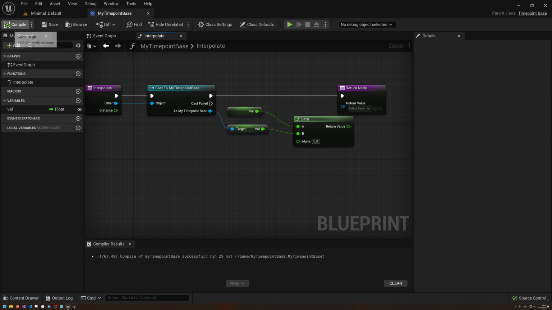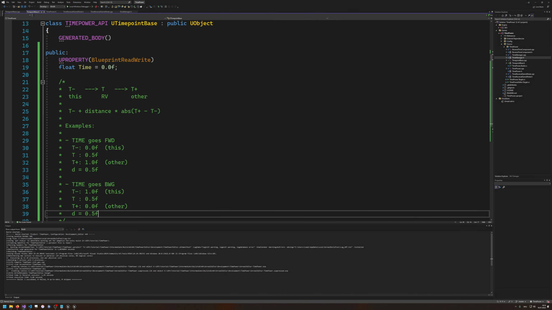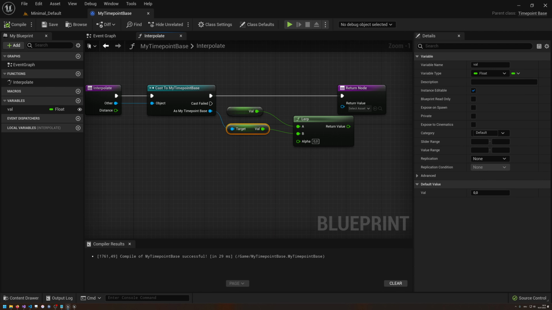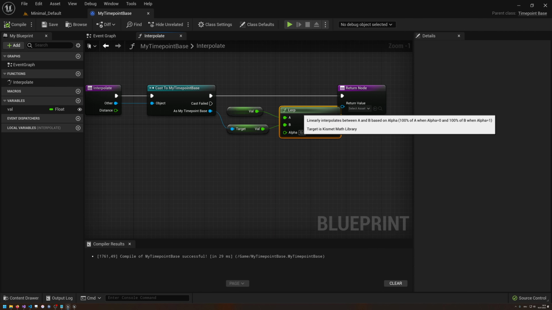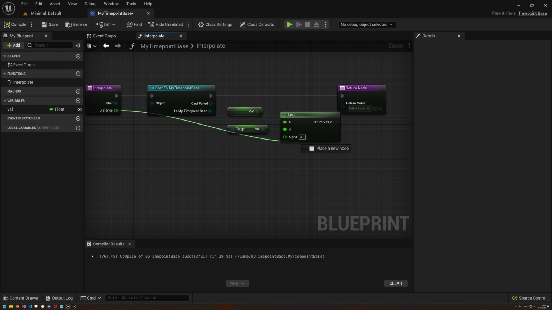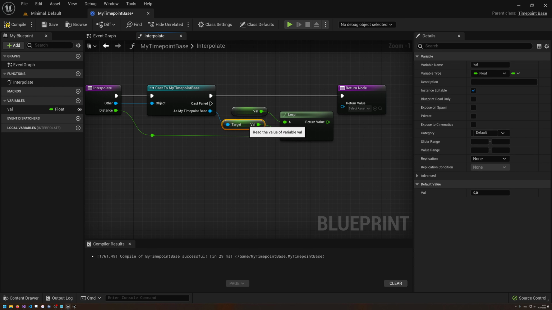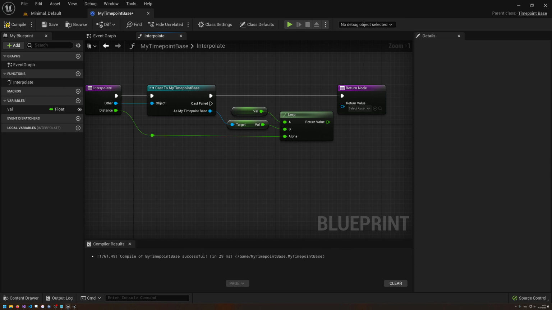So this, if we would compare this to C++, lerp from this to other. And we want to lerp with an alpha value of our distance. I don't know why this is actually using alpha as an input. This is looking like it's from a shader or whatever. But yeah, if Epic wants to call it like that, I guess I can just call it alpha. Even I find it really disturbing that it is called alpha. But yeah, it doesn't count what I think.